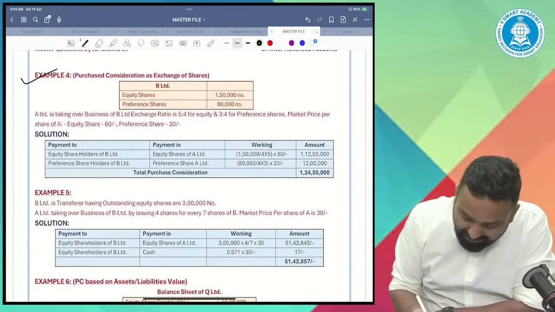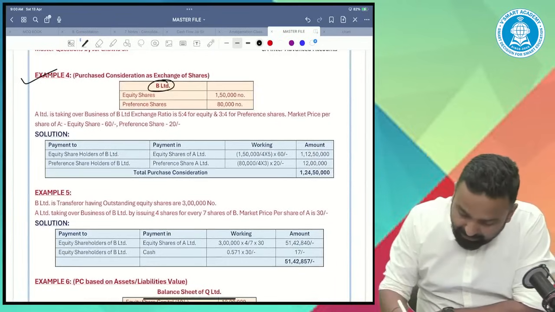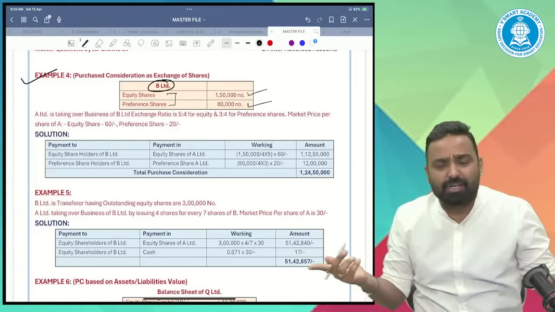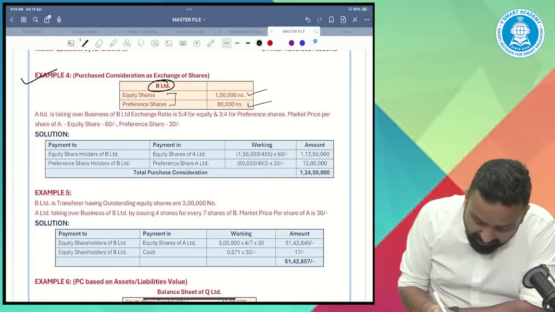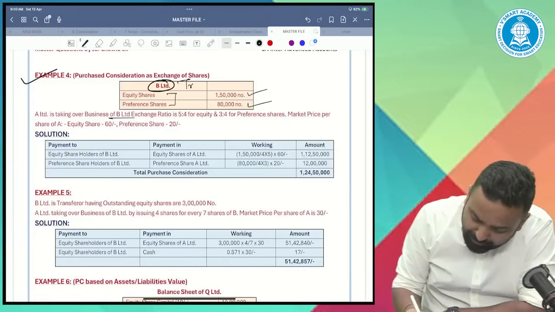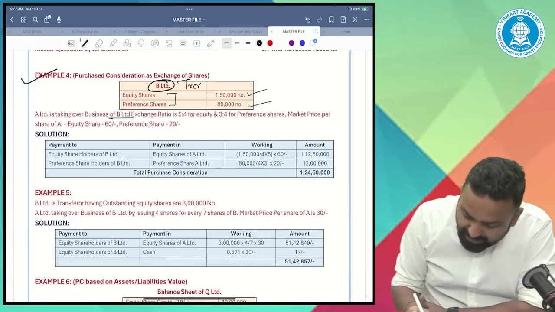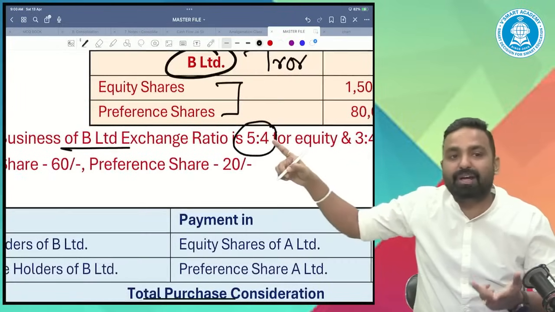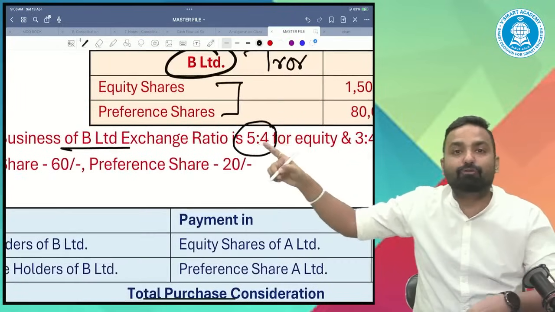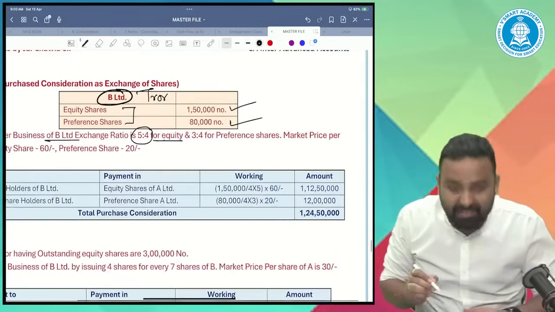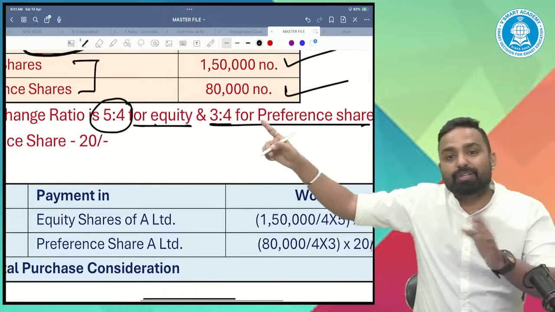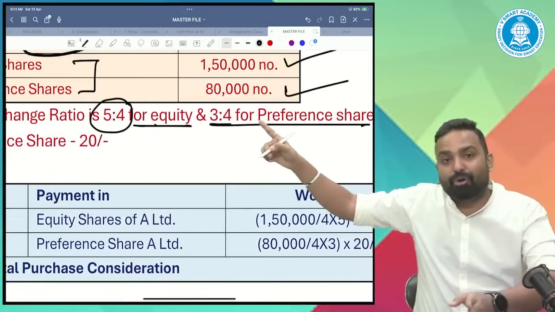Now, B Limited is a transferor company. It has equity shares of 150 numbers and preference shares of 80,000 numbers. Both are shareholders, and we'll give them the PC. A Limited is taking over the business of B Limited. The exchange ratio is 5:4. What do you mean by 5:4? For every 4, I will give you 5, as far as equity is concerned. As far as preference is concerned, the ratio is 3:4. For every 4, I will give you 3.